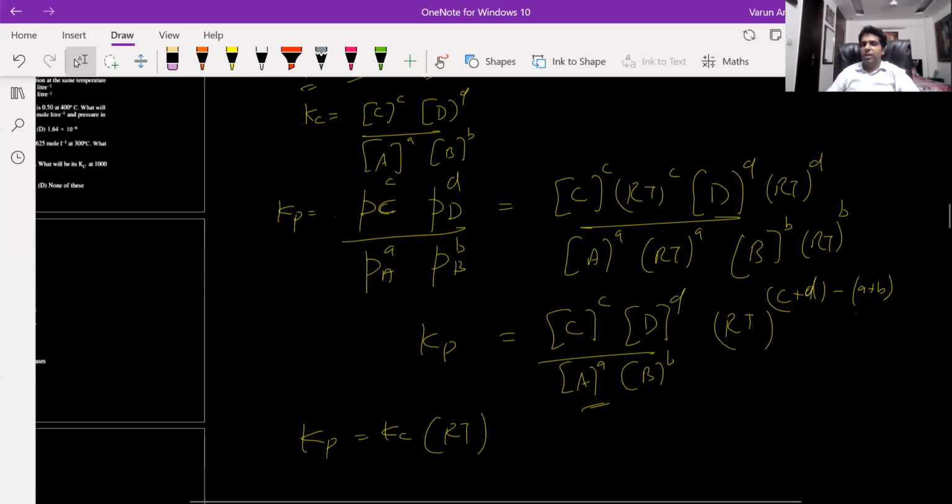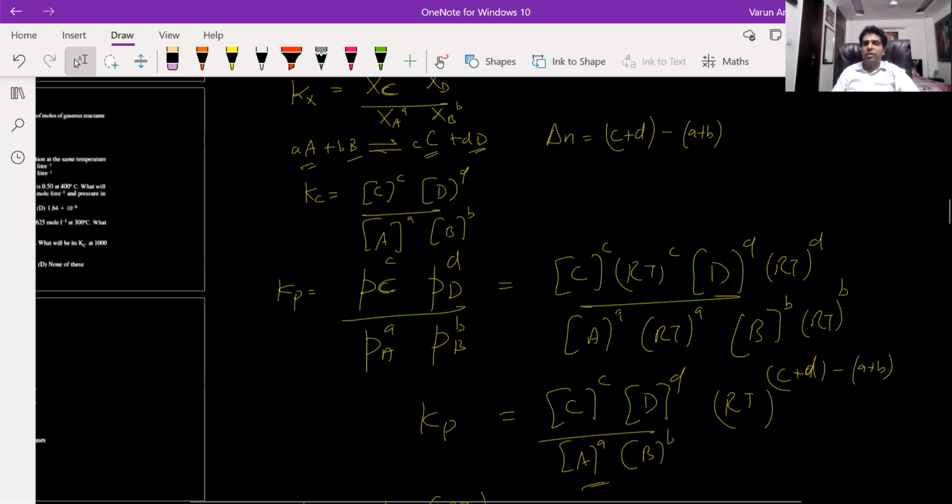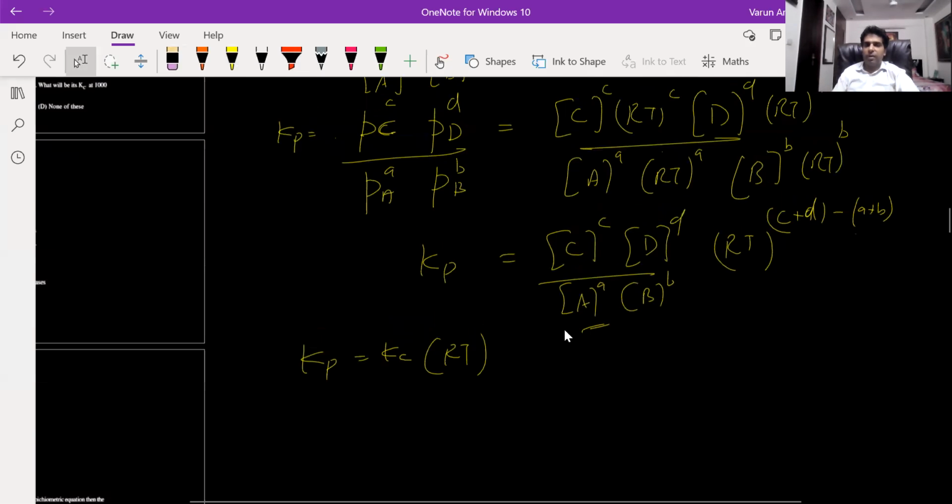Now what is (c + d) minus (a + b)? So that is change in number of moles. So number of moles of product minus number of moles of reactant. That is change in number of moles. So RT raised to power delta n.